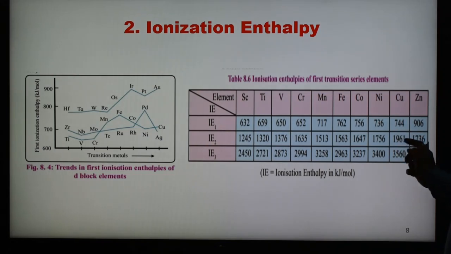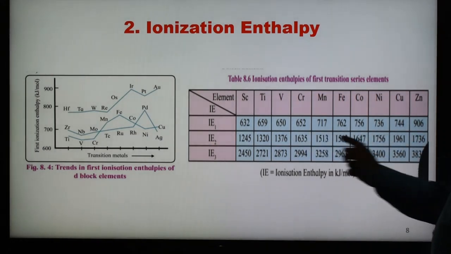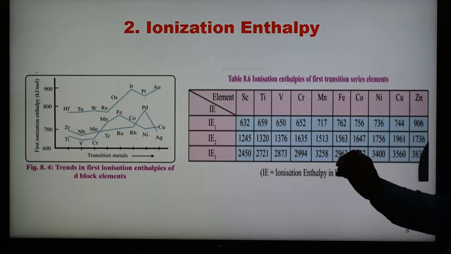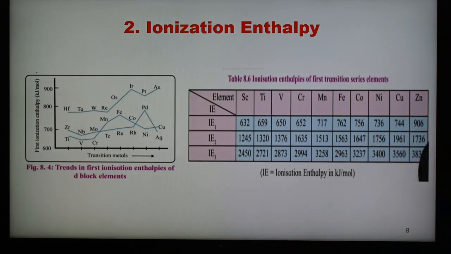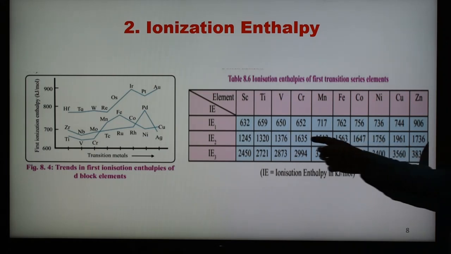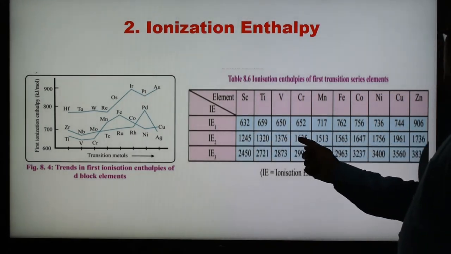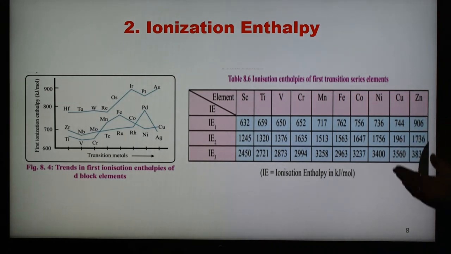This is the case also for copper. So, chromium and copper: as we know, chromium has the configuration argon 3d5 4s1. In case of copper, 3d10 4s1. So if you want to remove 2 electrons from chromium, then 1 electron is removed from the 4s1 and 1 electron from the 3d5, and d5 is half filled.